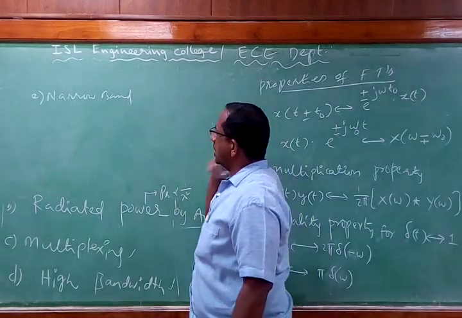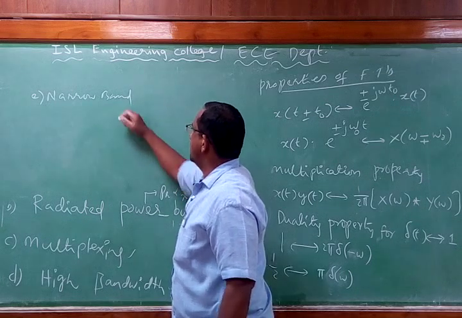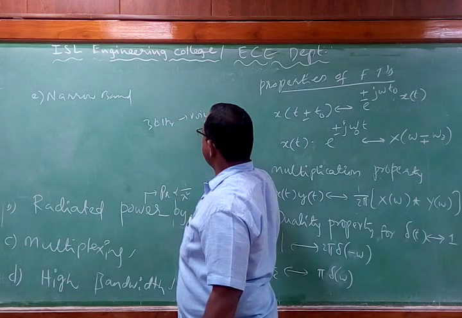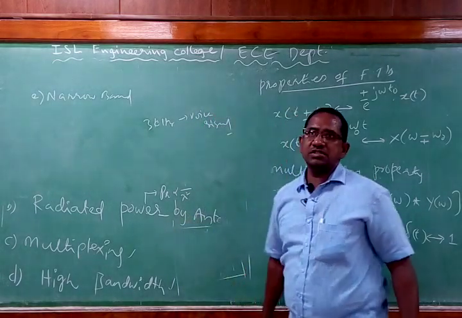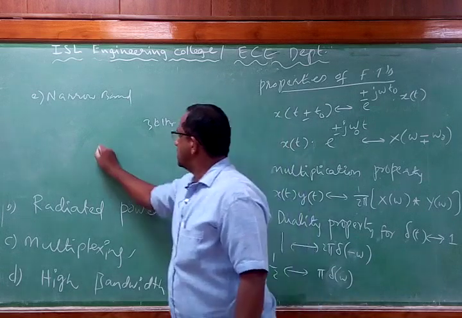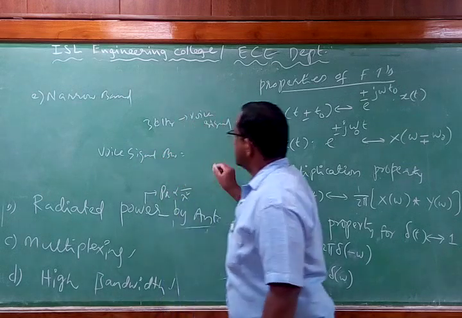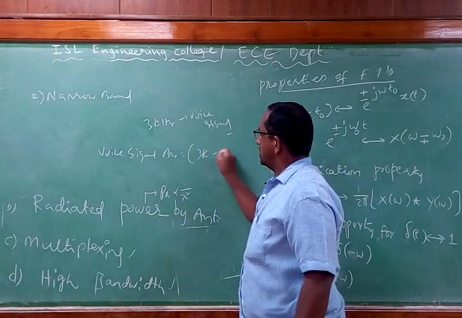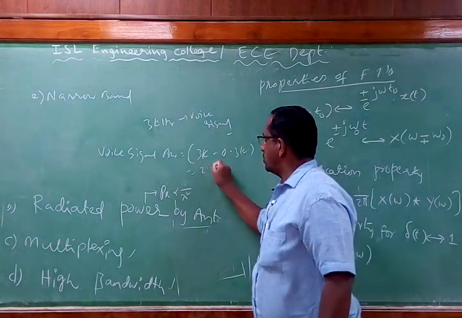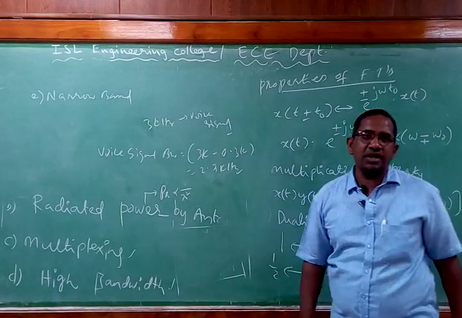If you observe carefully, our voice signal frequency is around 3 kilohertz. What is the actual range of voice bandwidth? The voice signal bandwidth ranges between 3 kilohertz and 0.3 kilohertz, so it comes to around 2.7 kilohertz. So that is the bandwidth of the voice signal.